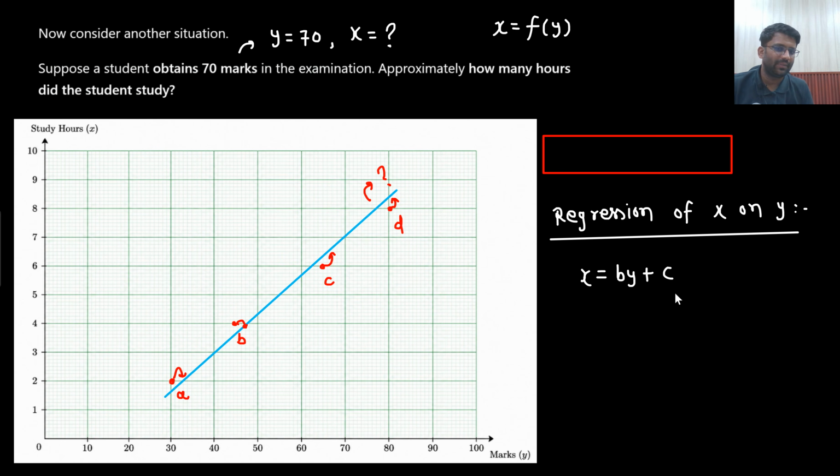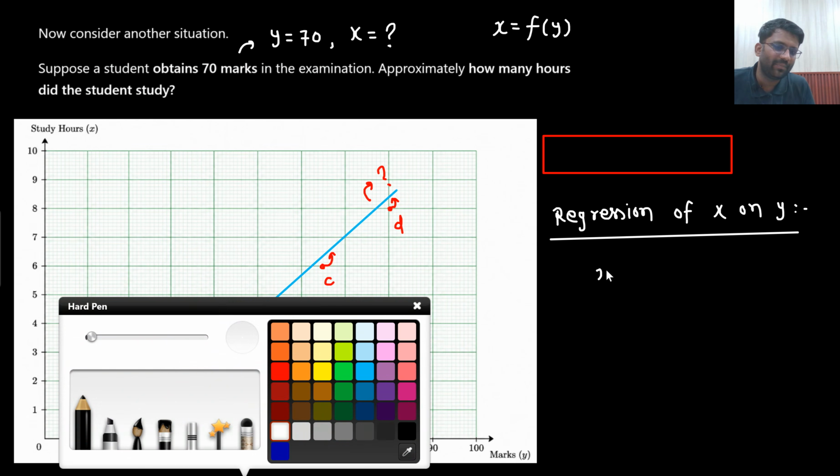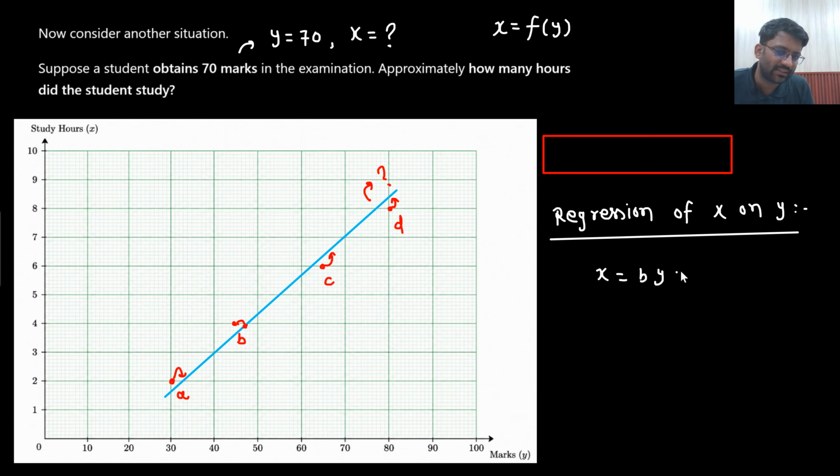So this time the b and c that I am using, x equals by plus c, are also different. So we can call it b2, c2, or let's call them b and c only. They are different, that's it. This is the bottom line, that they are different than the previous one. So this is the equation that you are supposed to find out.